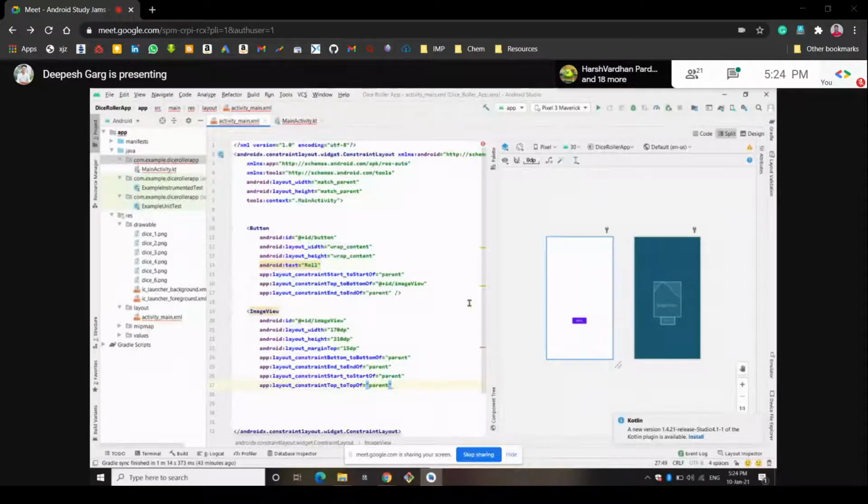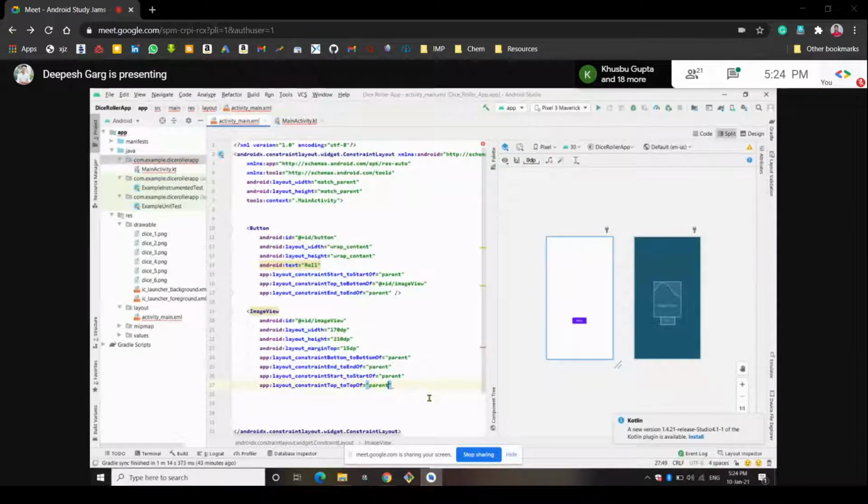You can see here the dice image, the roll button is fixed here, and the dice roll image is some distance above the roll button, but it is fixed at the center of the interface.